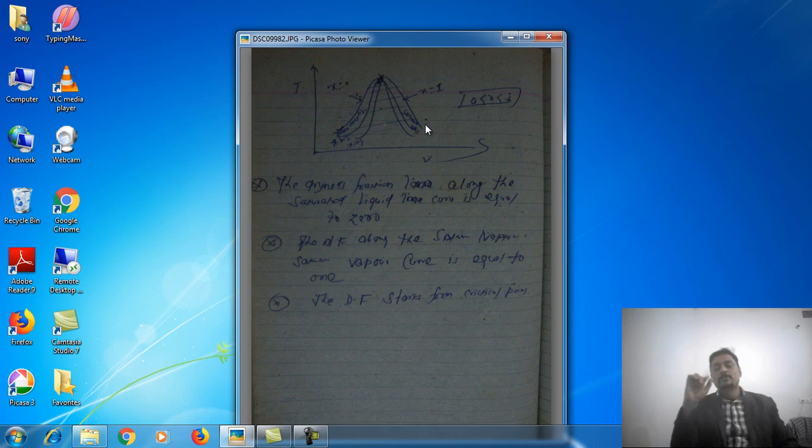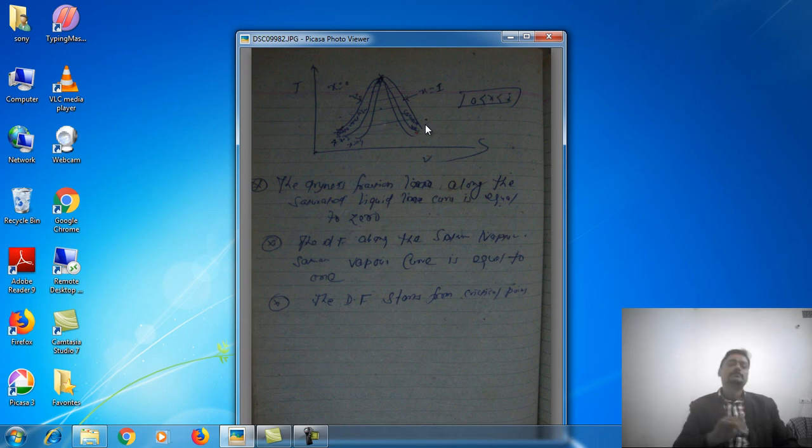The next important point is dryness fraction. Dryness fraction is the ratio of mass of vapor to the total mass of the mixture. We have seen that the dryness fraction varies from 0 to 1.